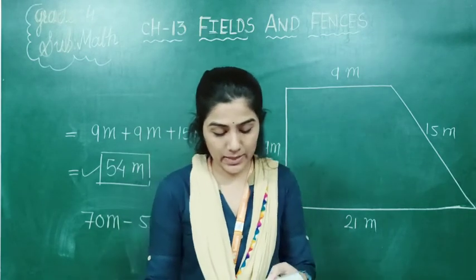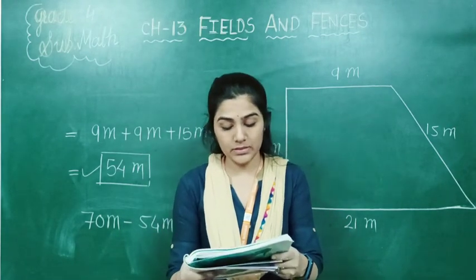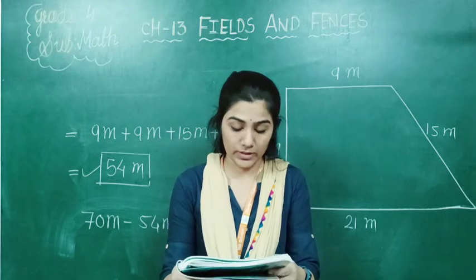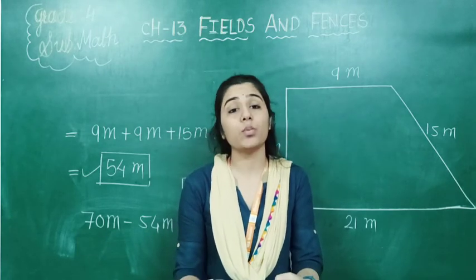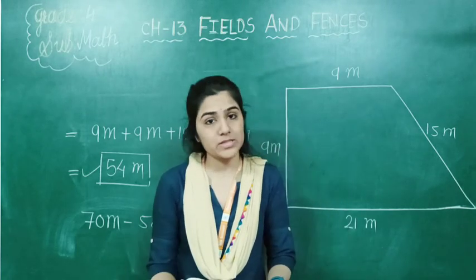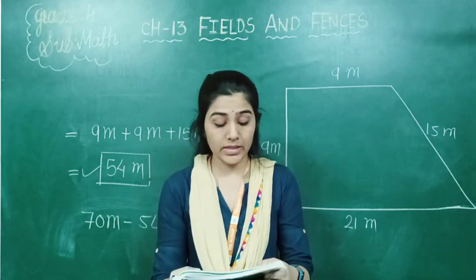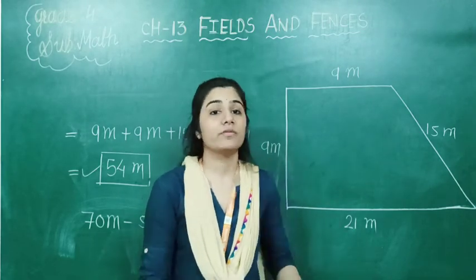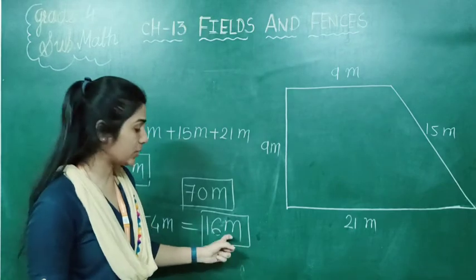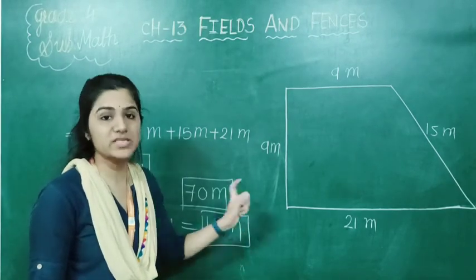Ganpat thanked Rahmat and started fencing his own field, but he needed more wire, because 16 meter is not sufficient for his field.